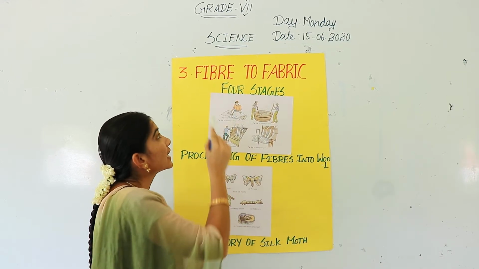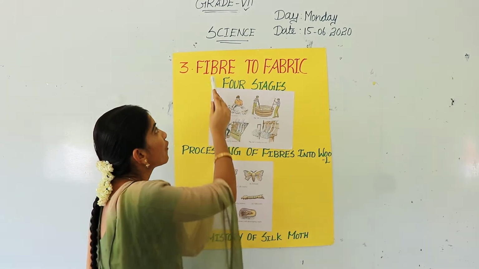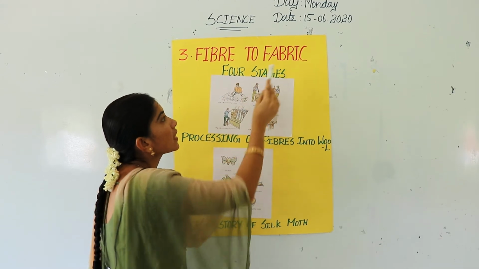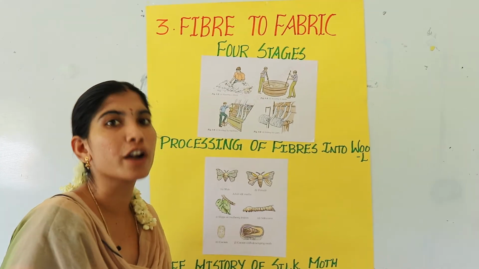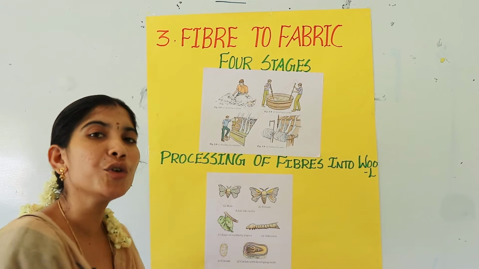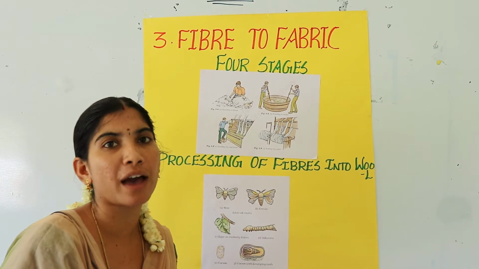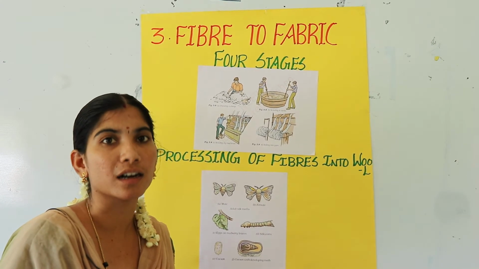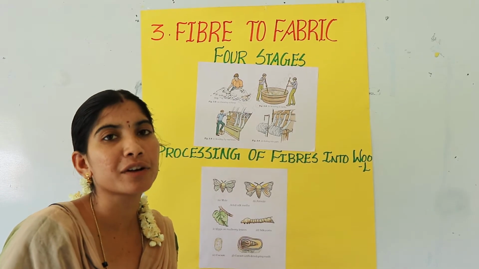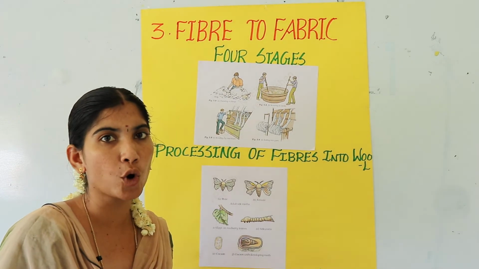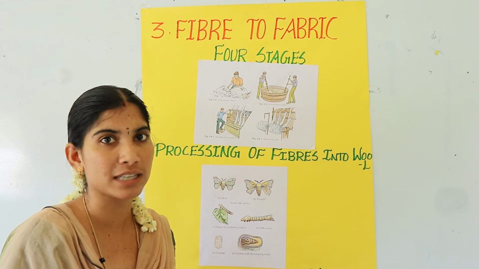Fiber means a thread-like piece of cotton is called fiber. Fabric means a complete cloth material is called fabric. Okay, where do we get this fabric? We get this fabric from wool and silk. Wool, where do we get? We get it from animals like sheep, goat, yak and from other animals also.